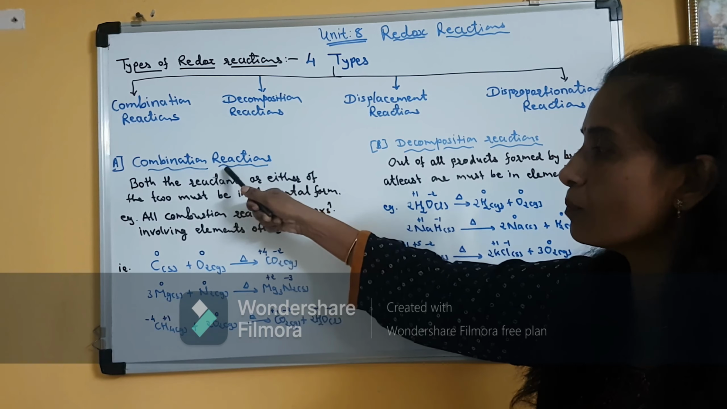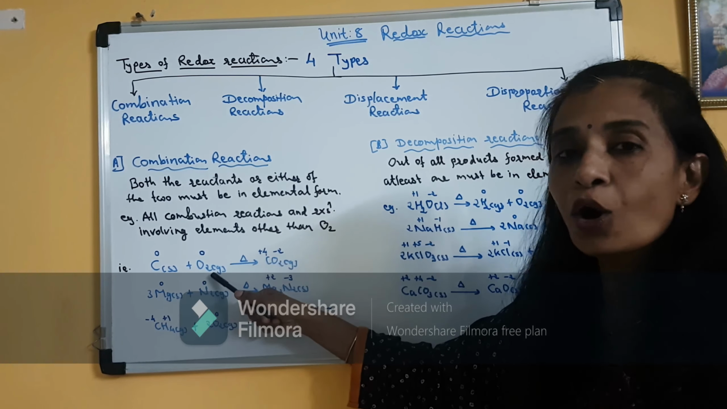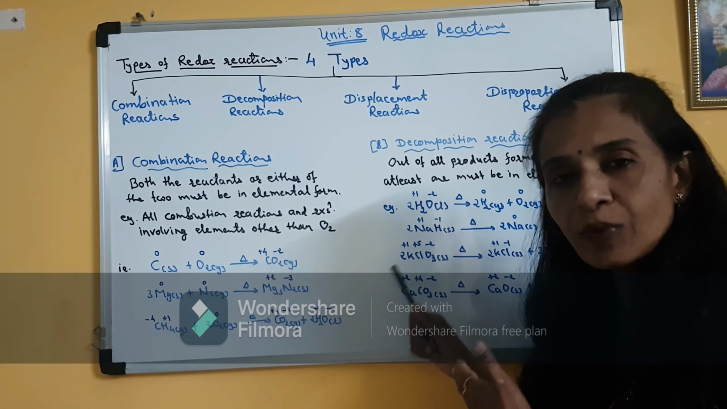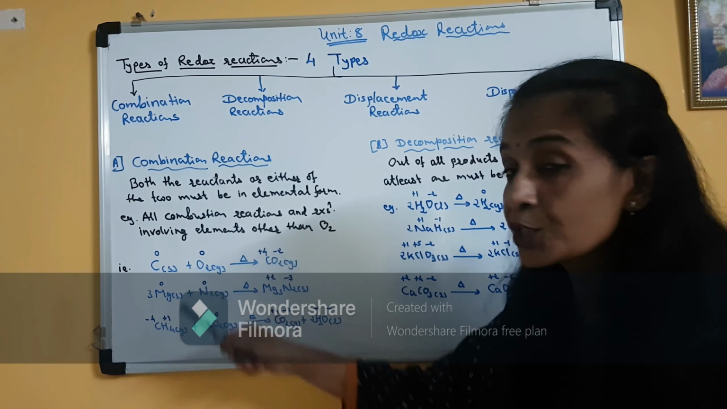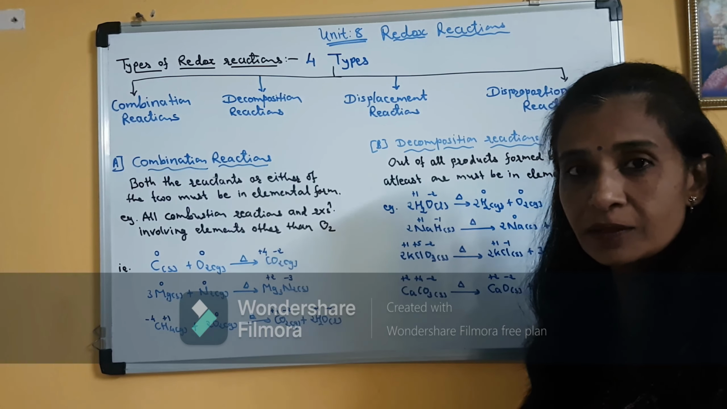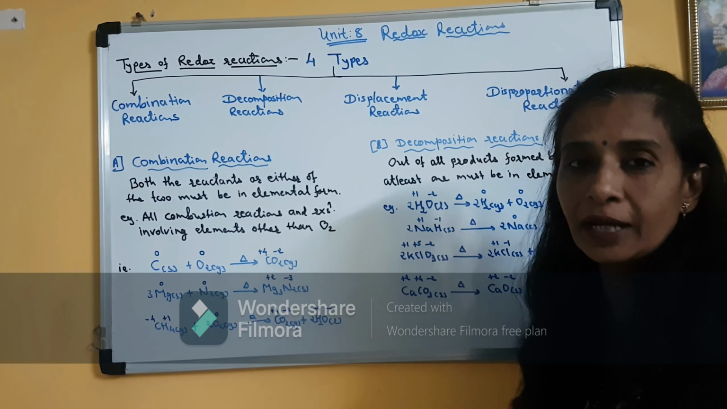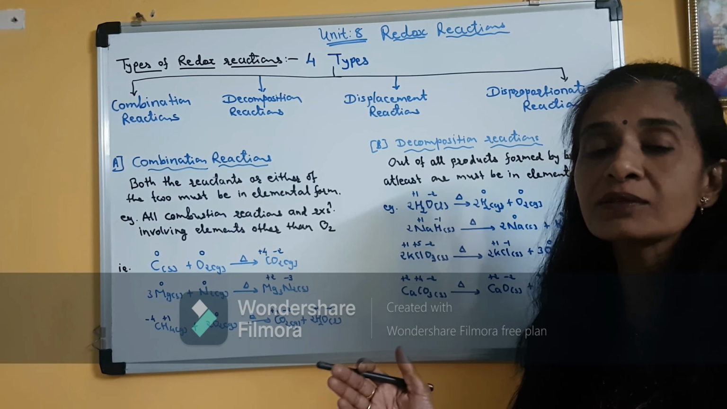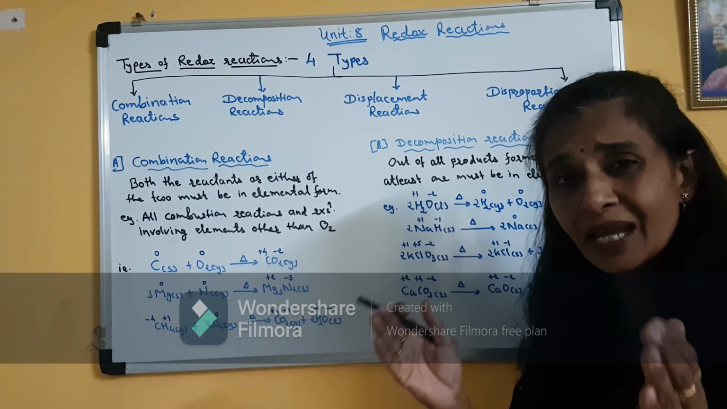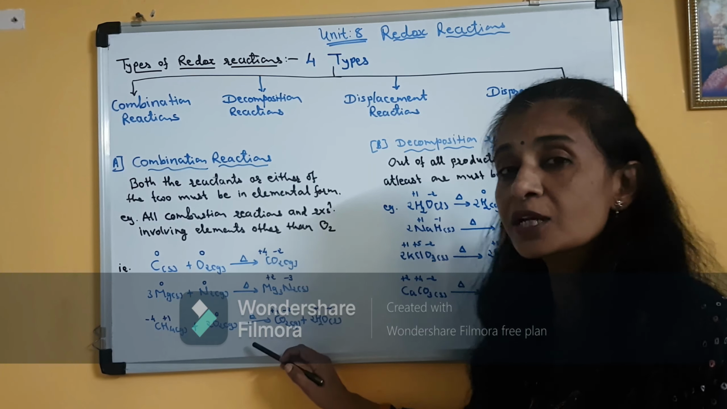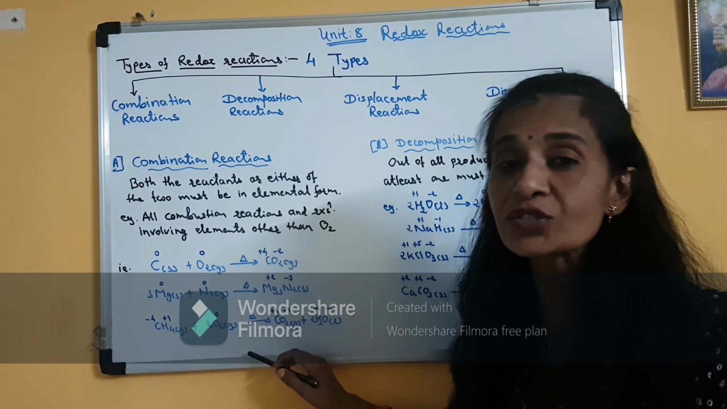So this is called a combination reaction, when two or more elements combine with each other to produce one product. But here the condition is there must be change in oxidation state. Clear? In any of the elements. It's not necessary that all elements must change their oxidation state. But in any one or more elements, they must change their oxidation state. Then only it is called a redox reaction.